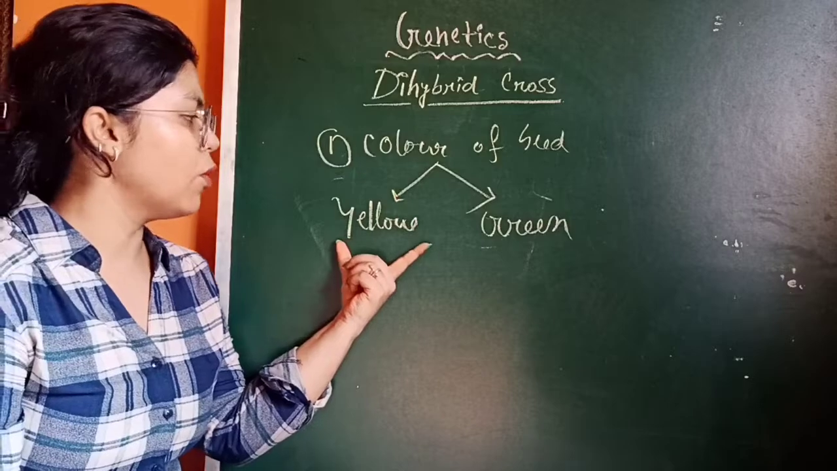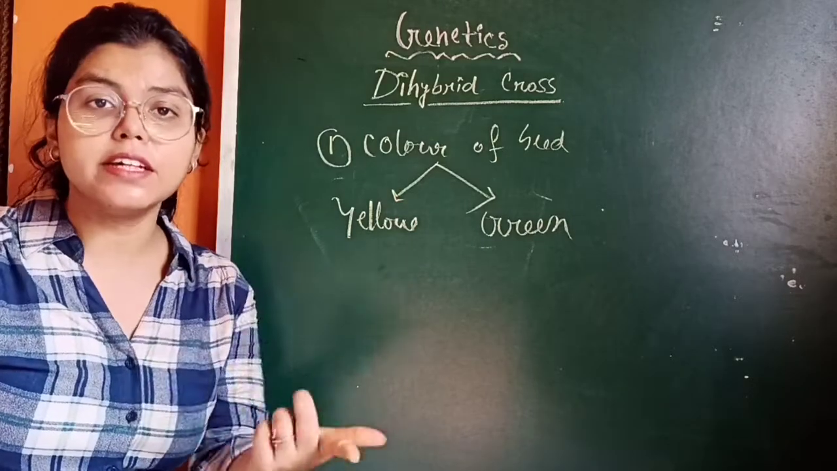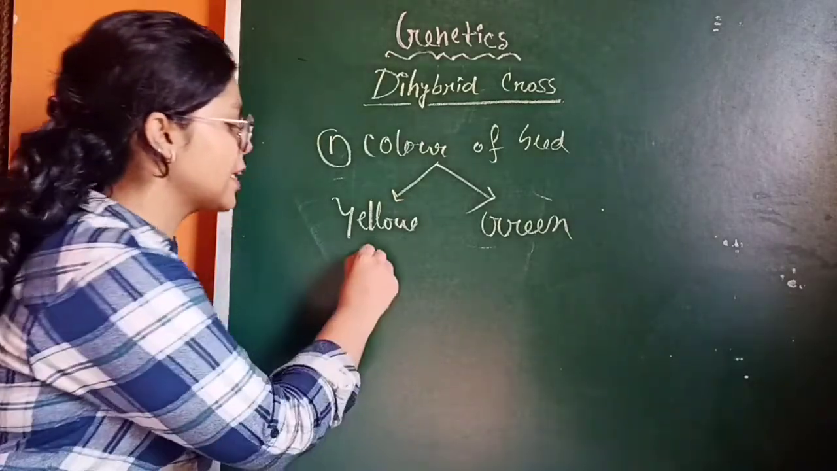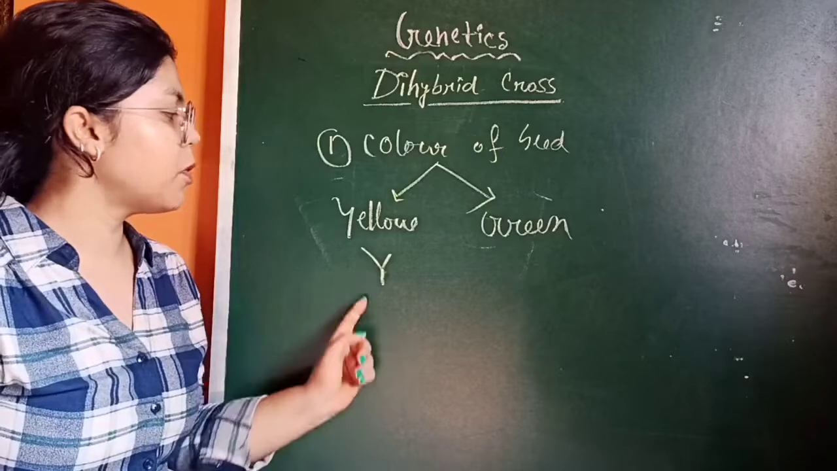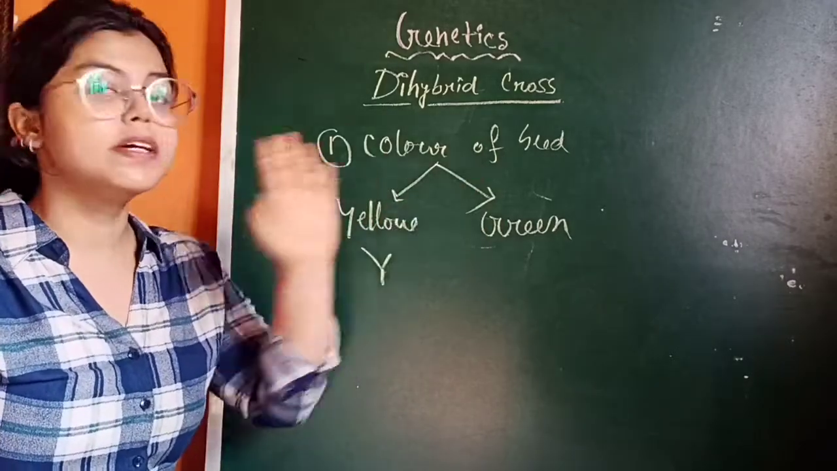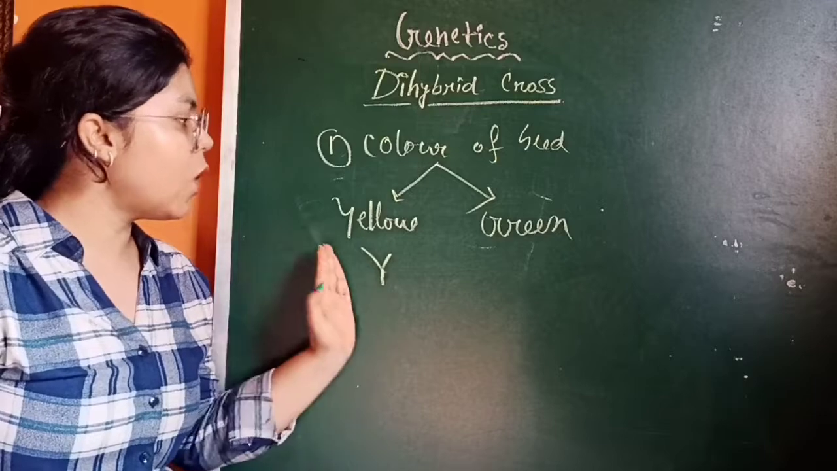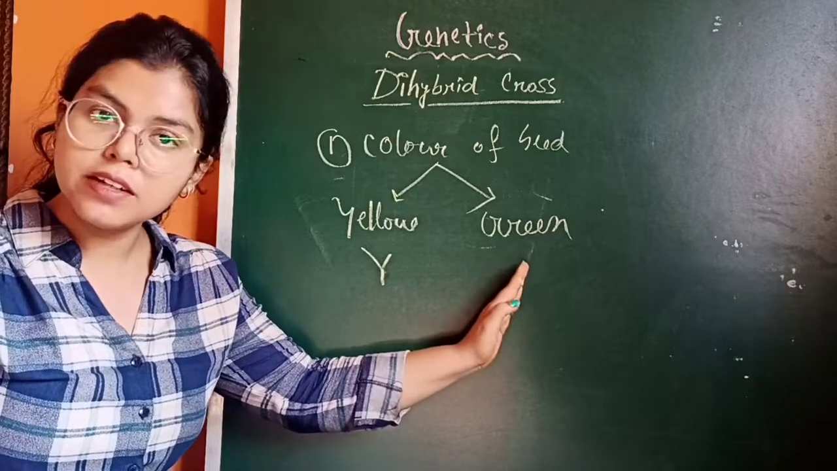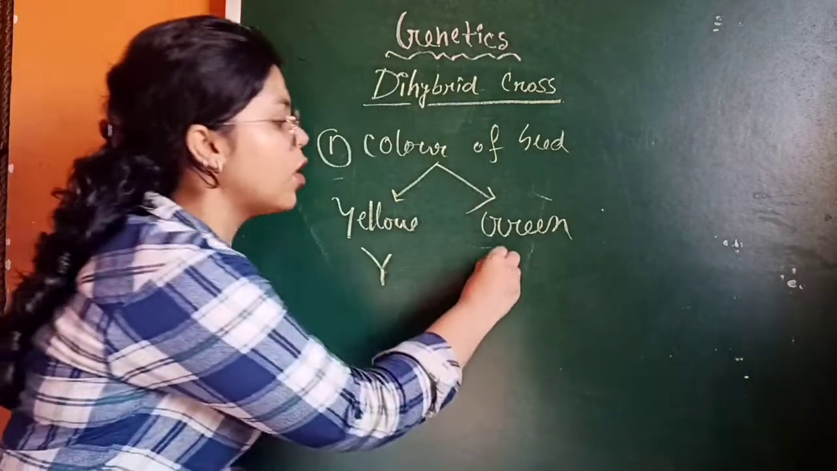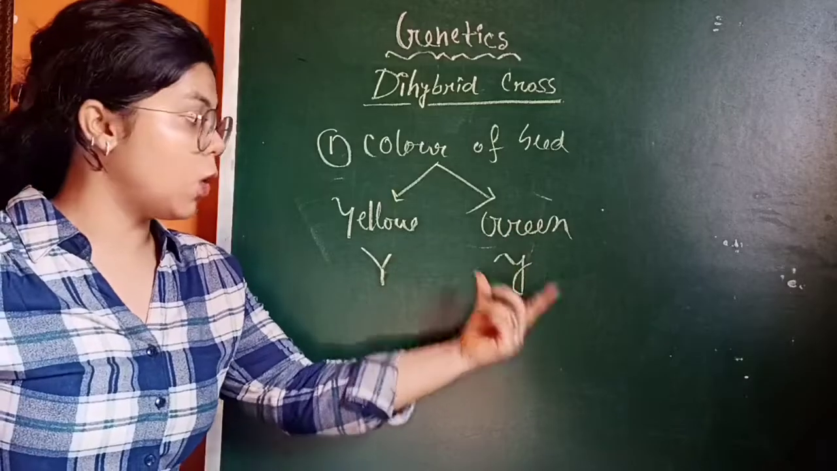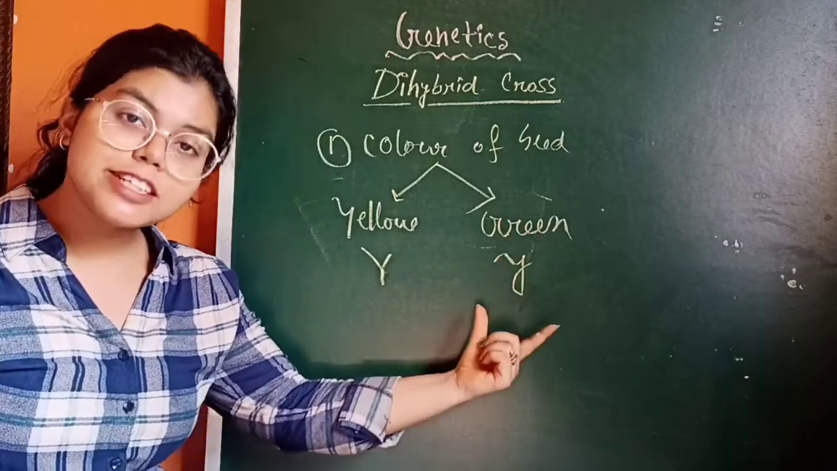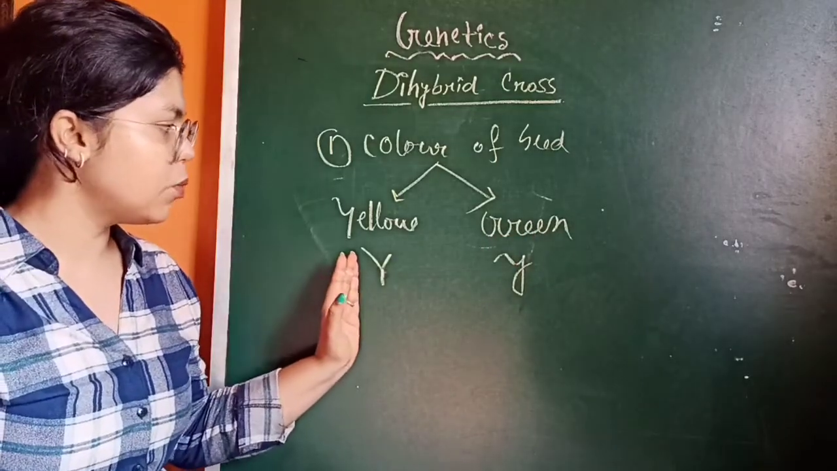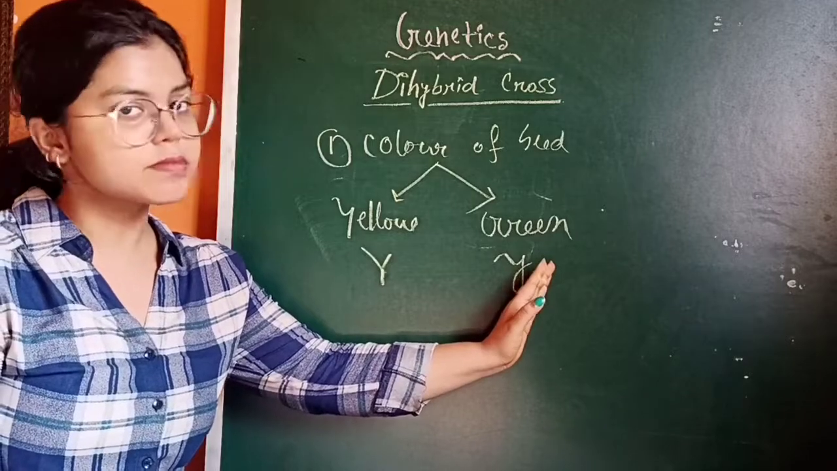The yellow appears due to the dominant allele. So let the capital Y be responsible for the yellow color of the seed. The alternative form of the color of the seed is green. So the small y allele is responsible for the green color. Here is the capital Y and here is the small y, right?